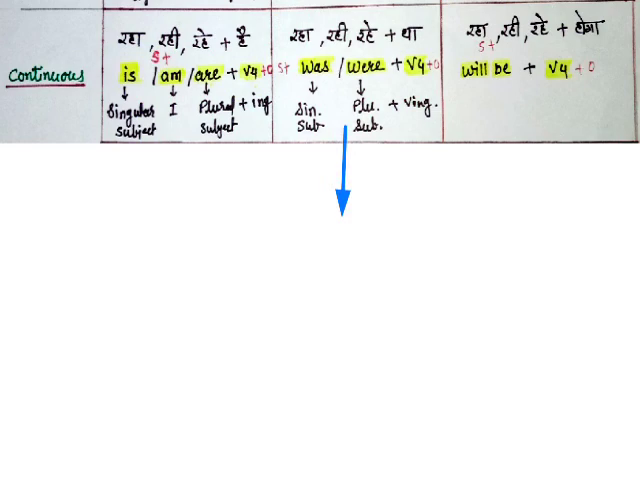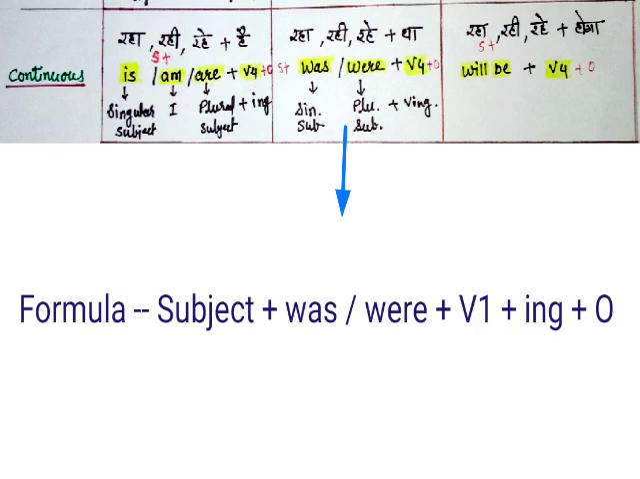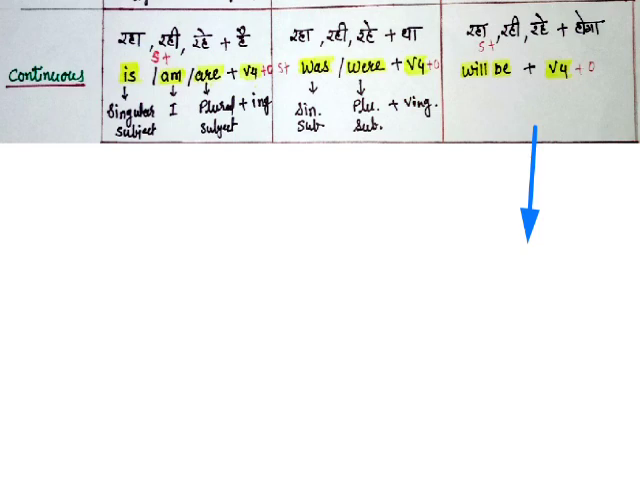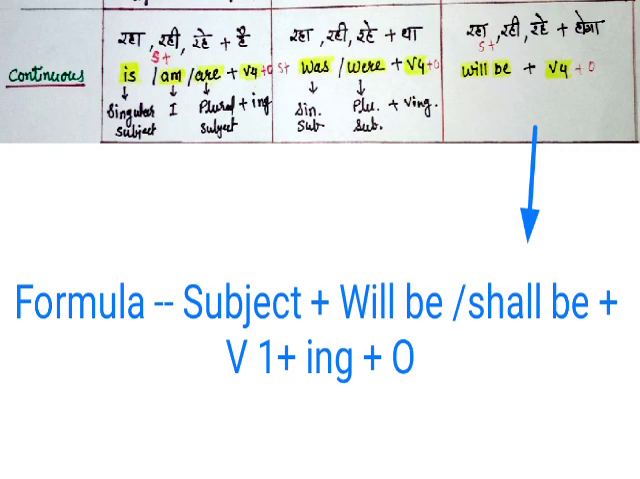See what are the indications of past continuous tense. In Hindi, it will be like raha tha, rahi thi, rahe the. And the formula will be subject plus was or were plus V1 plus ing plus object. Was we use with singular subjects and were we use with plural subjects. Let's see the future continuous tense indications. Raha hoga, rahi hogi, rahe honge. These are the indications in Hindi of future continuous tense, and the formula will be subject plus will be or shall be plus V1 plus ing plus object.